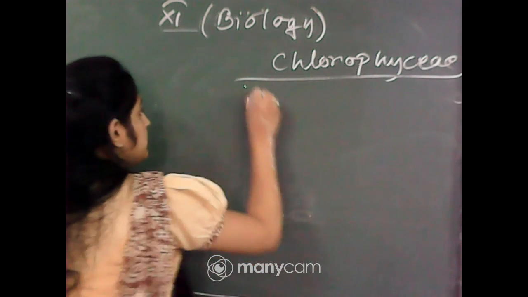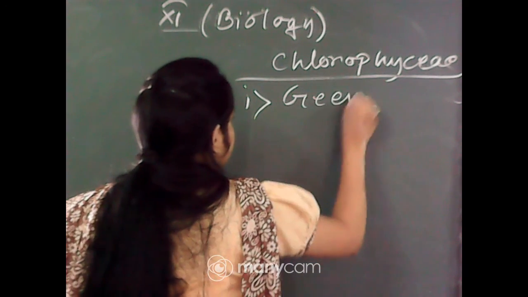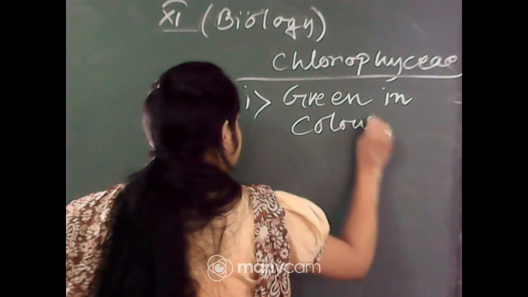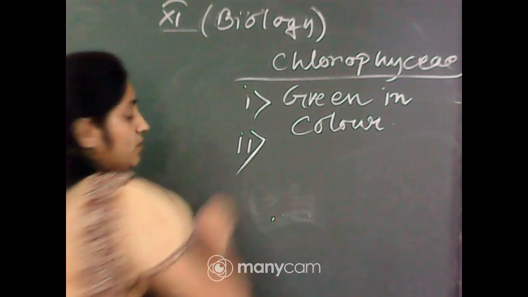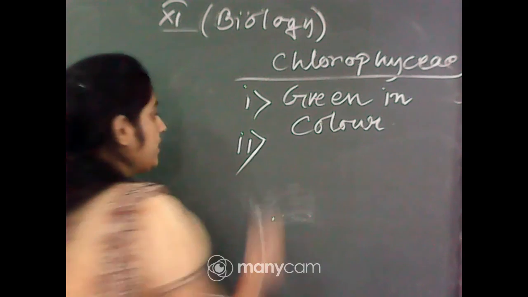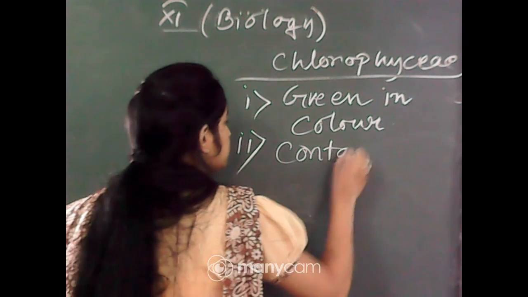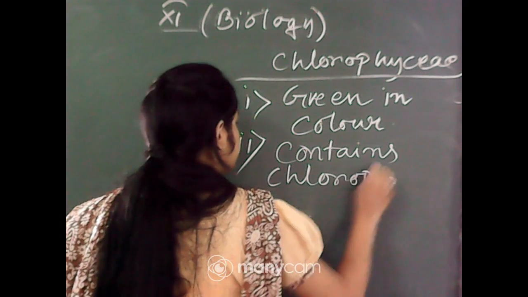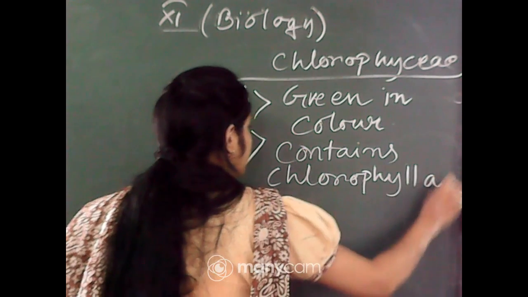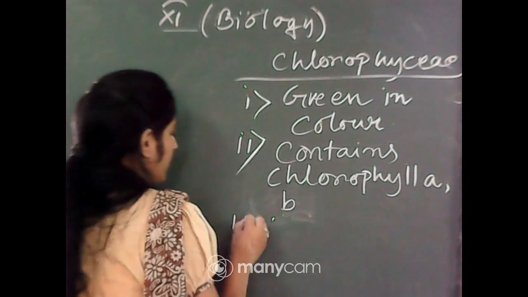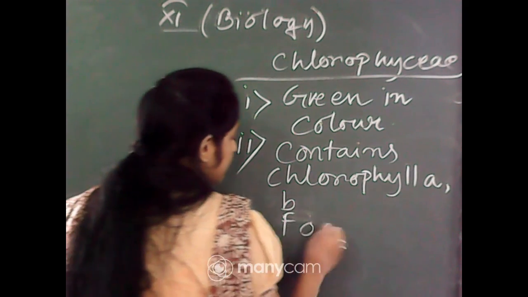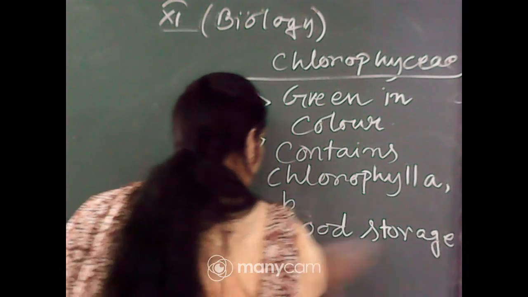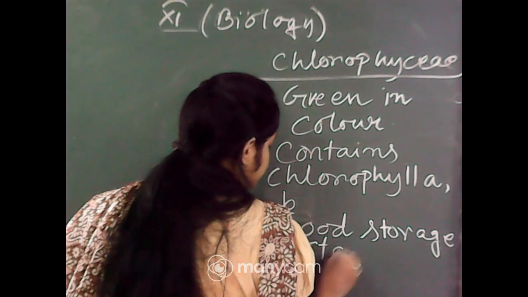First one, obviously green in color. Second, they contain chlorophyll A and B. Third point, food storage as starch.